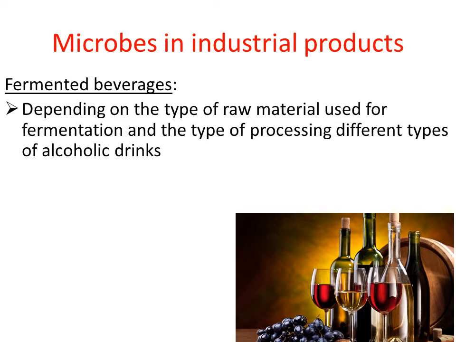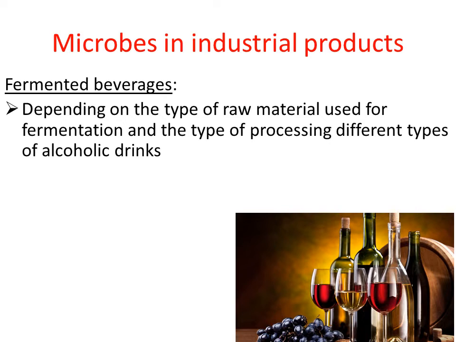So what type of raw material they use in the industry will decide the kind of product. And also some of the processes used in the industry will also decide the kind of product, right? Because in the industry the material undergoes different processes in order to produce the product.